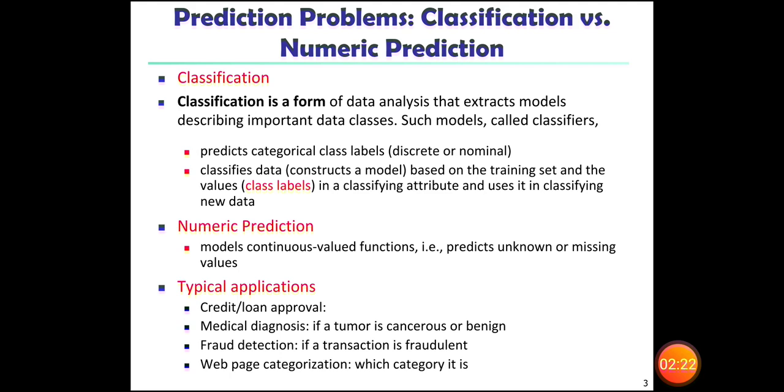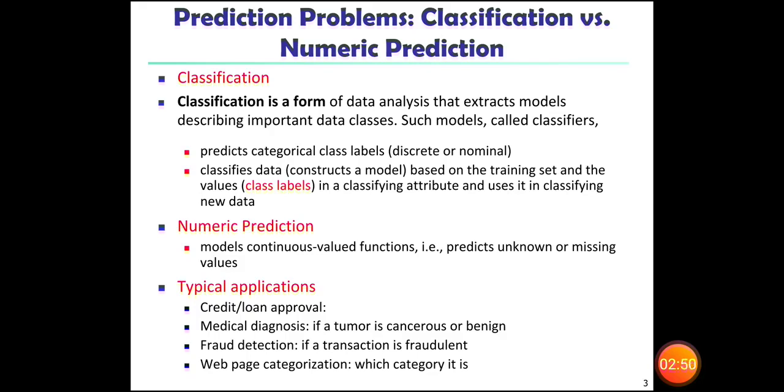Credit and loan approval in the sense, when we issue a credit card to people or when we approve a loan, it is very essential that we have a data analysis on the people, who are genuine people or who are risky people or safe people. So to have that kind of analysis, we need to go for classification.